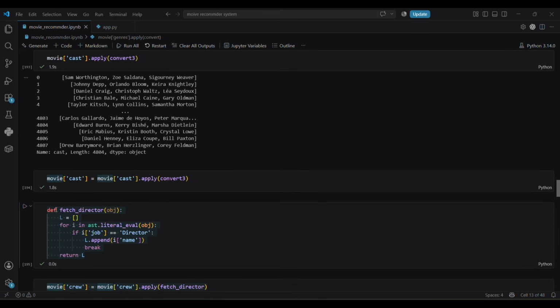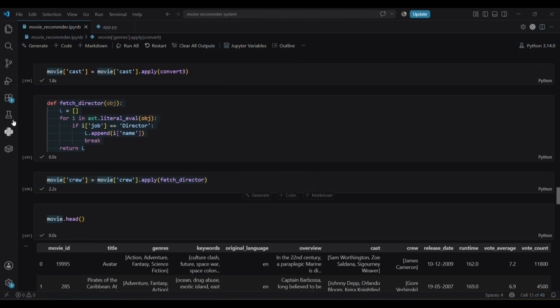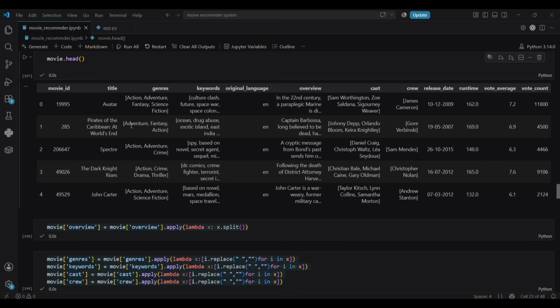I do it for the director, because not all crew members are necessary. The director is the main part of a movie. The dataset looks like that.